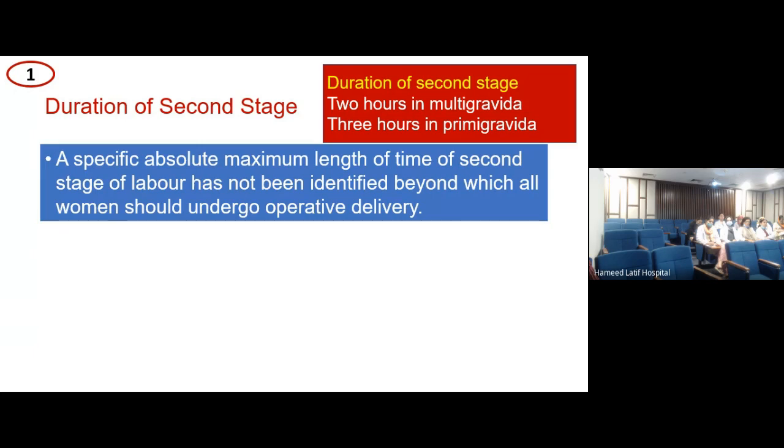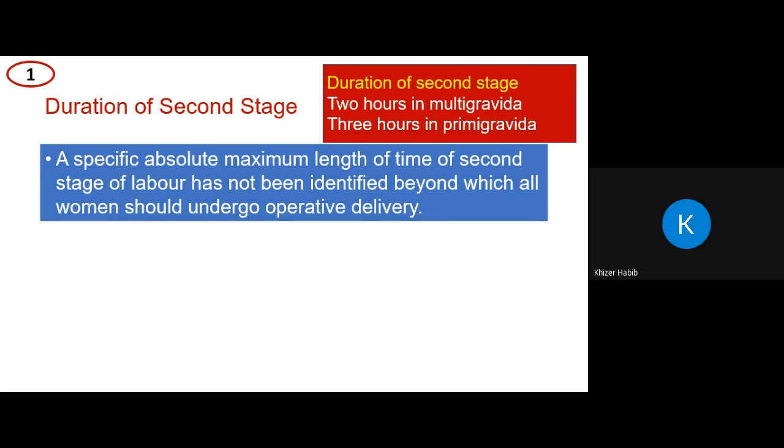But what did I say in the beginning? That second stage is the stage in which hypoxic fetal insult can happen, and not only happen, it can happen very rapidly.